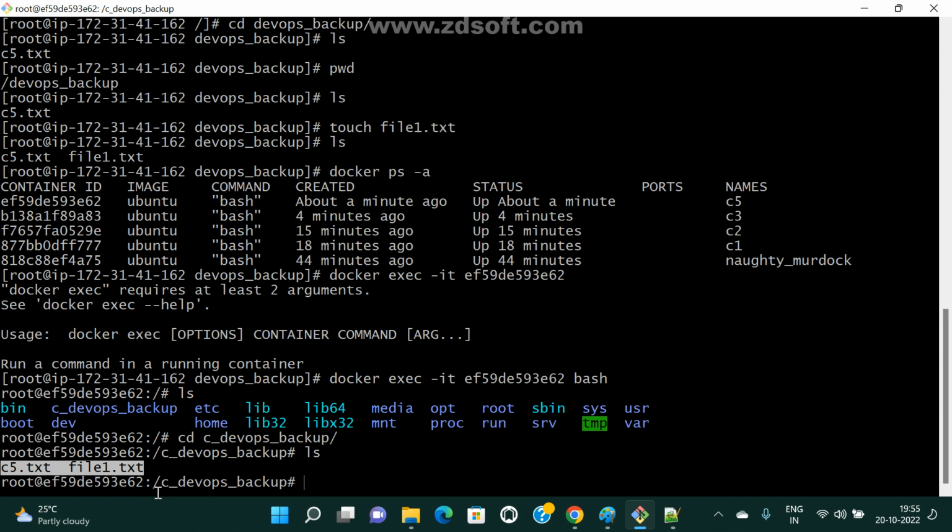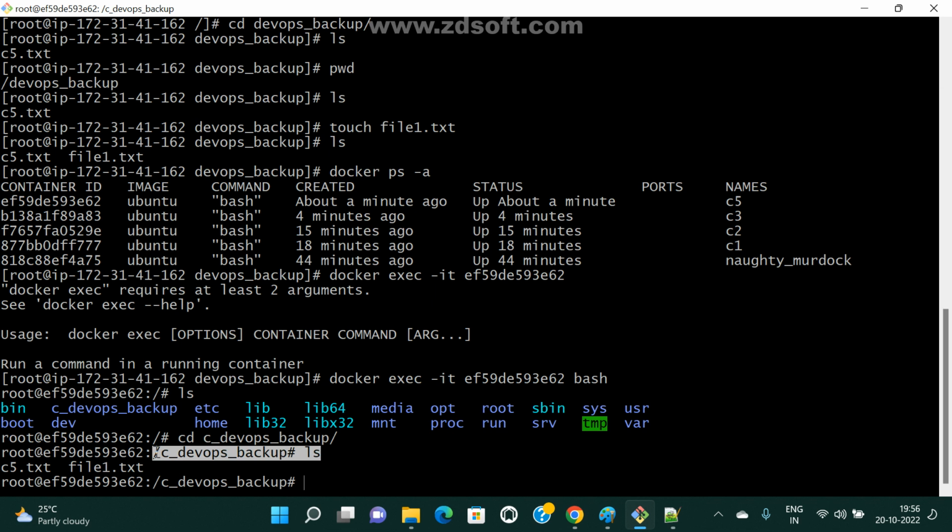Anyone? So now we understand, right? What is the difference between volume and bind volume? Anyone? I already explained it, right? What is bind volume, what is volume. Now anyone please explain what is bind volume. Volume means if we delete any container, we will lose that data. Bind volume backup will be there, and already in volume also backup is there, right? If you remove the container, all that data we can save into the volume path.